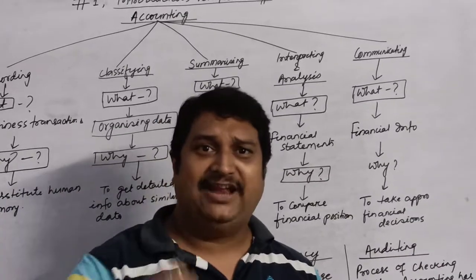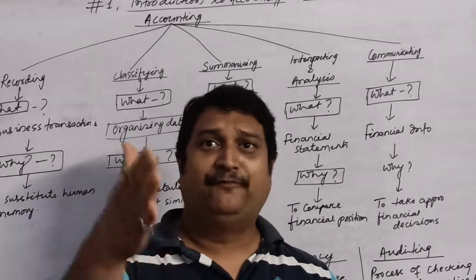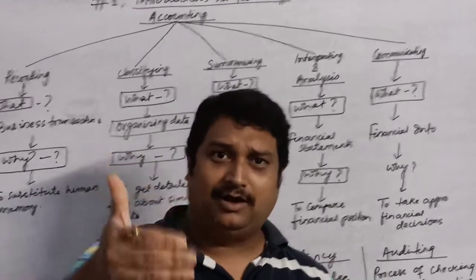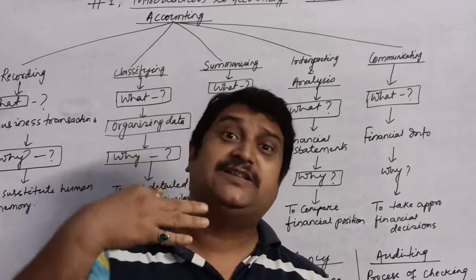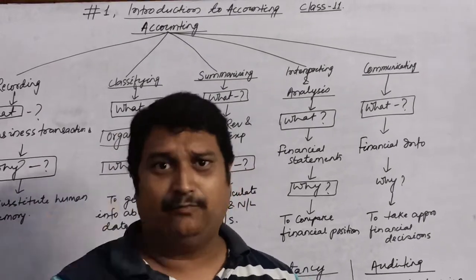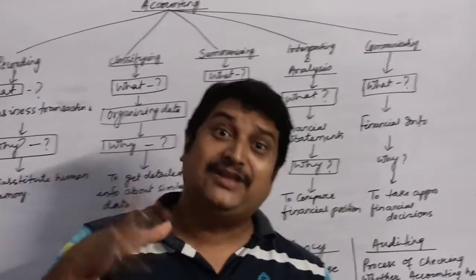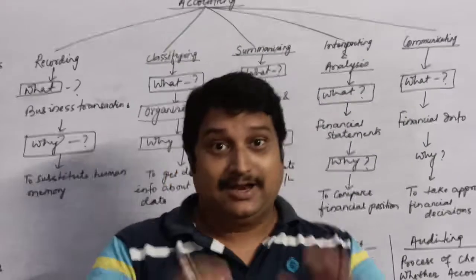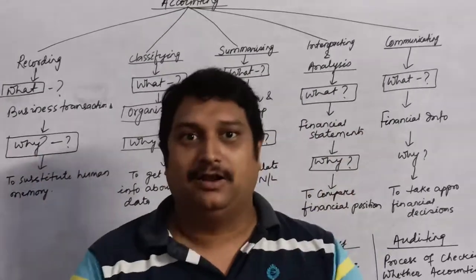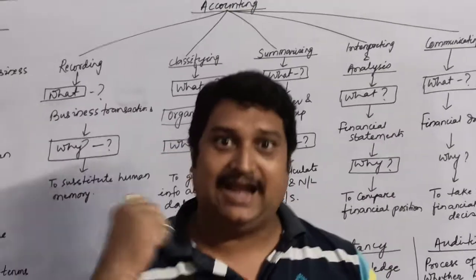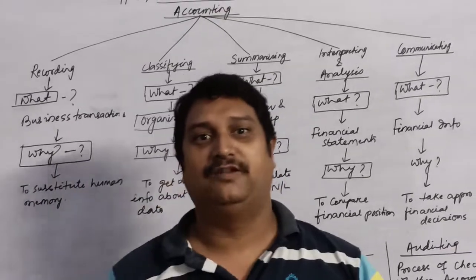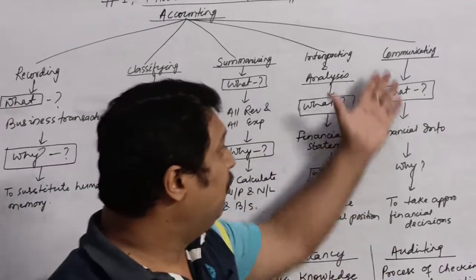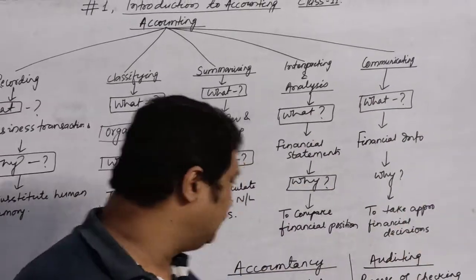There was a company named HMT. You know, HMT was making wristwatches. Three years before the company went for dissolution, the employees of that company had already started leaving. Why? Because knowing these data, knowing the financial position, they could understand that the company was not going to do well in the future. That is why they left. Similarly, there are various users of accounting which we'll study just now.